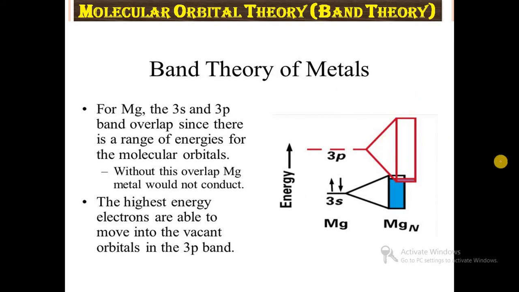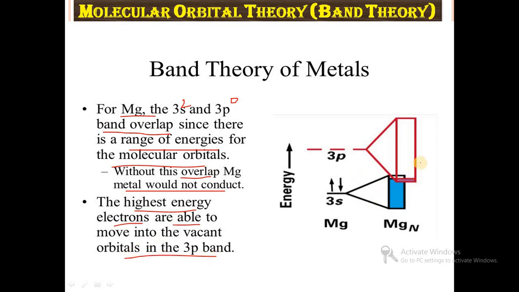Overall, in the band theory of metals, for example magnesium, Mg, the atomic number is 12 and the electronic configuration is 1s2 2s2 2p6 3s2 3p0. So here 3s has 2 electrons and 3p has 0 electrons. In the case of magnesium, the 3s and 3p bands overlap since there is a range of energies for the molecular orbitals. Without this overlap, magnesium metal would not conduct. Here the highest energy electrons are able to move into the vacant orbitals in the 3p band.